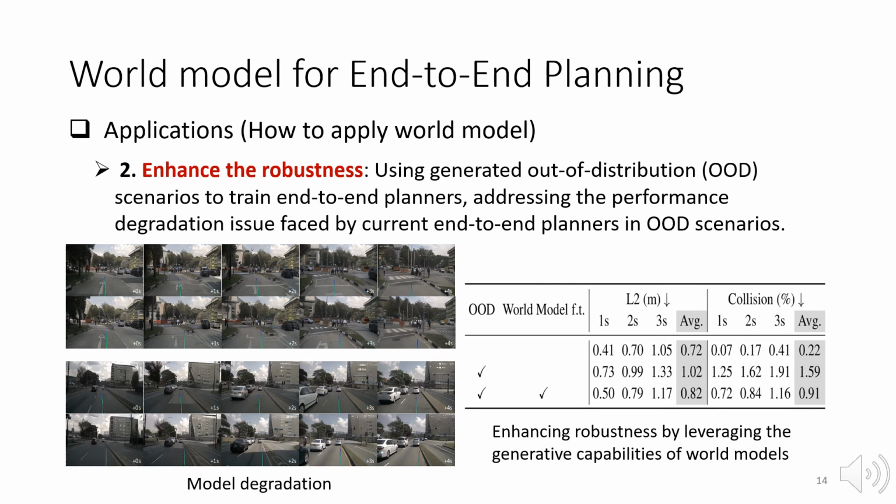The world model significantly enhances the end-to-end planner's robustness. Traditional planners trained on expert-supervised data struggle with anomalies and out-of-distribution scenarios, leading to performance degradation. By generating diverse future scenarios, the world model provides richer training data, encompassing normal and abnormal situations. This broader exposure enables the planner to adapt and address potential risks effectively during training.